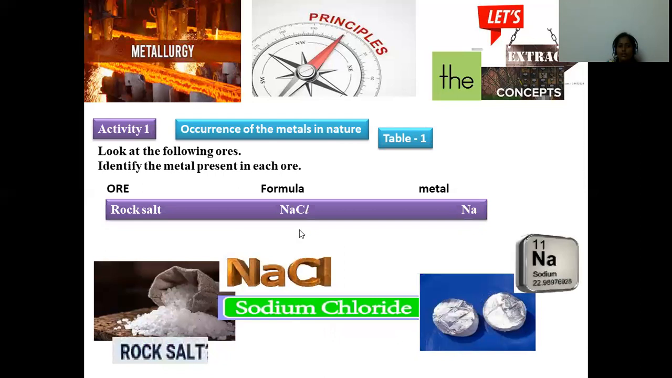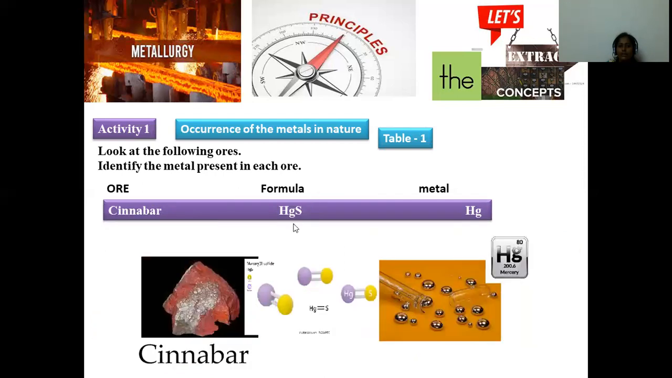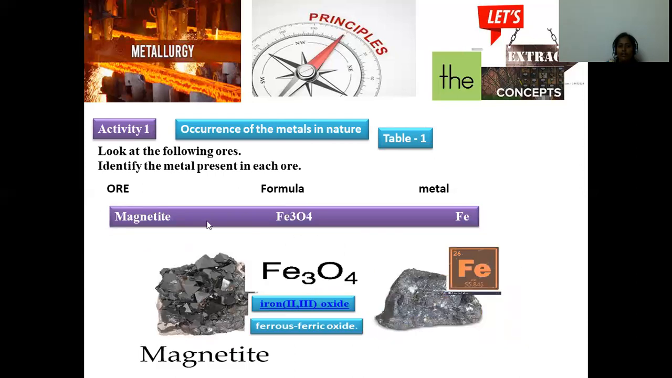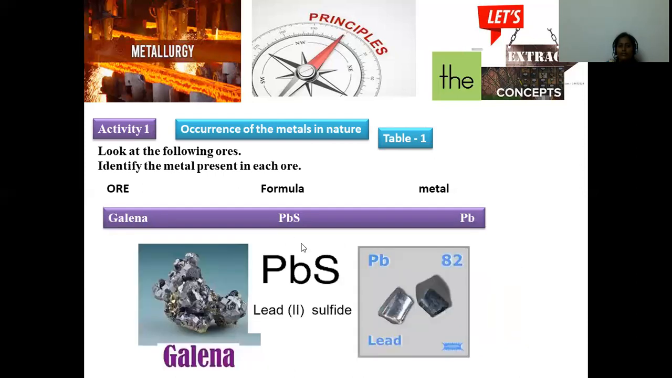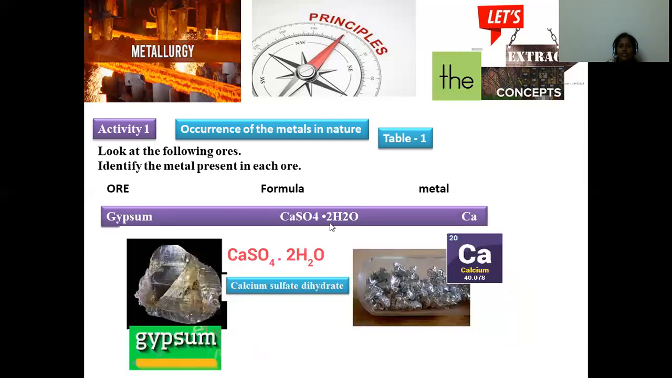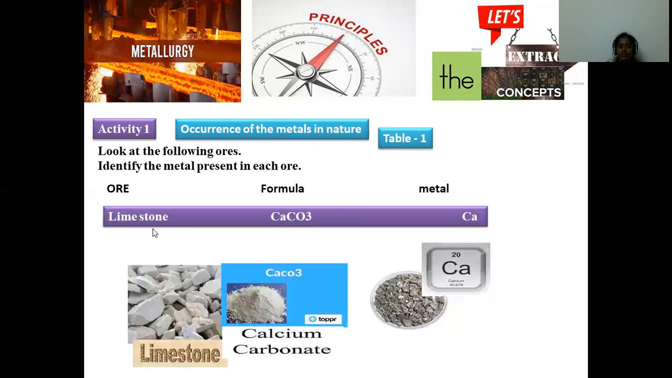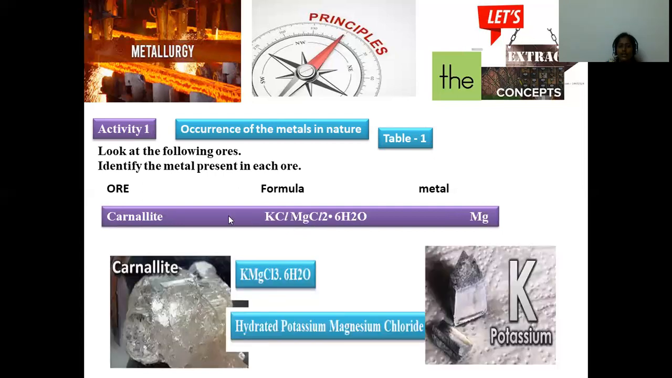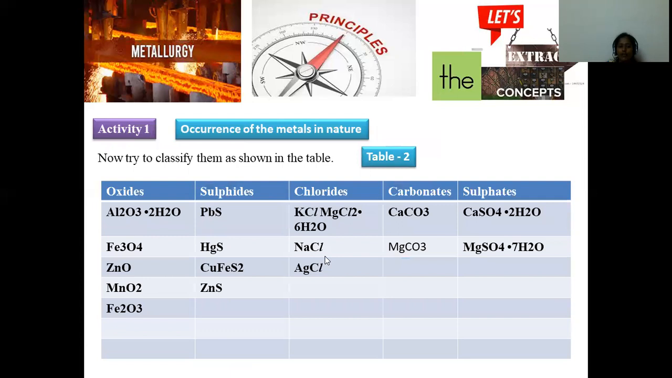Next is rock salt, a halide, chloride ore. Mercury sulfide is called cinnabar. Fe3O4 is called magnetite. Lead sulfide is called galena. Gypsum is calcium sulfate dihydrate. Limestone is calcium carbonate. And carnallite is potassium chloride, magnesium chloride, hexahydrate.